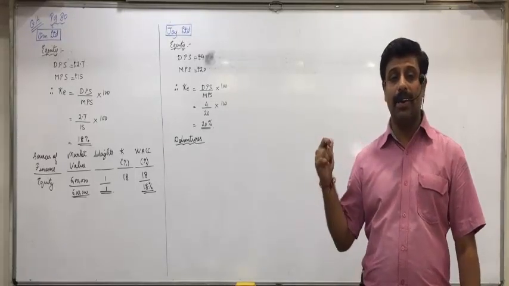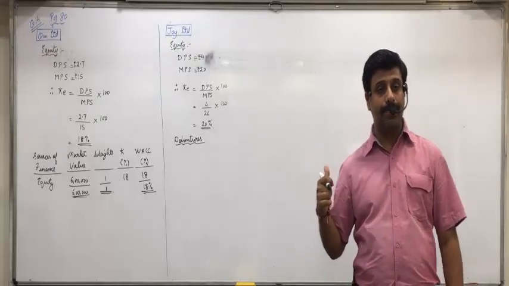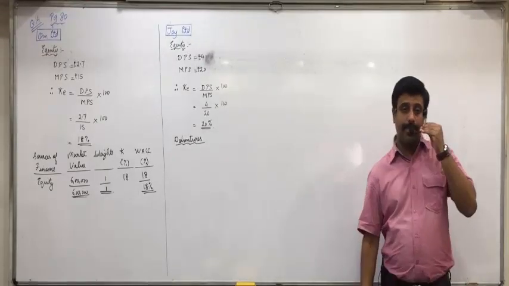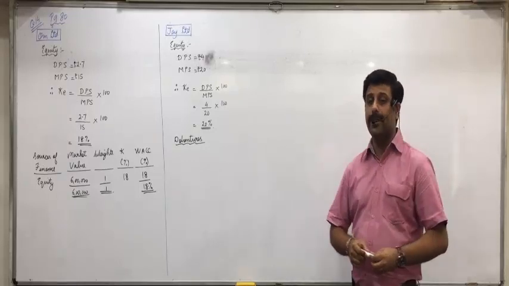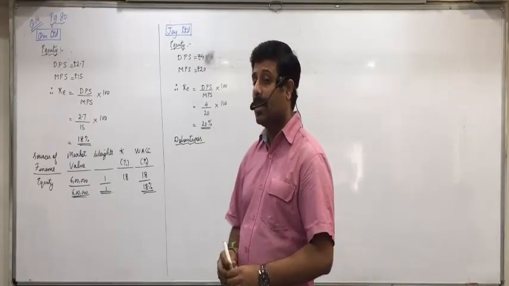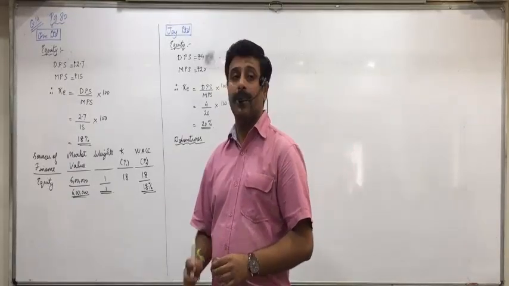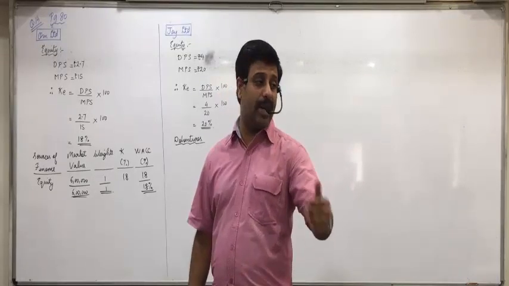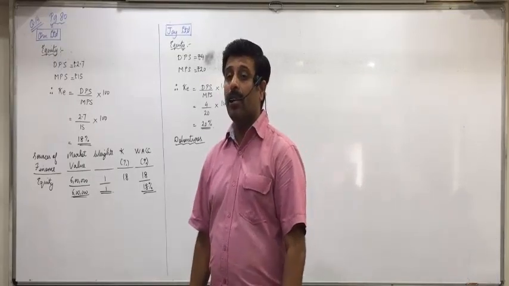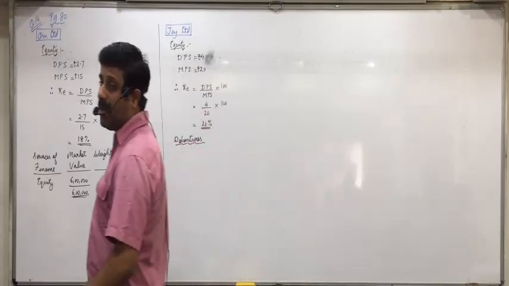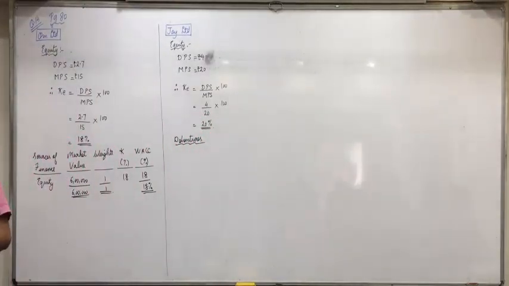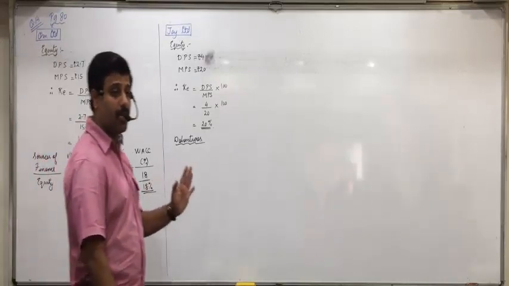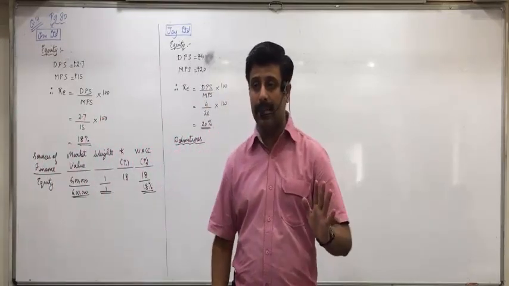Everyone has completed. Shall I take up debentures? Now, debentures, first of all, which formula will be applied? KD equals to? Do we have any redemption, maturity period, etc. given? So will we apply the redeemable or irredeemable debentures formula? Irredeemable. I(1 minus T) upon NP into 100. Are you all clear with this?